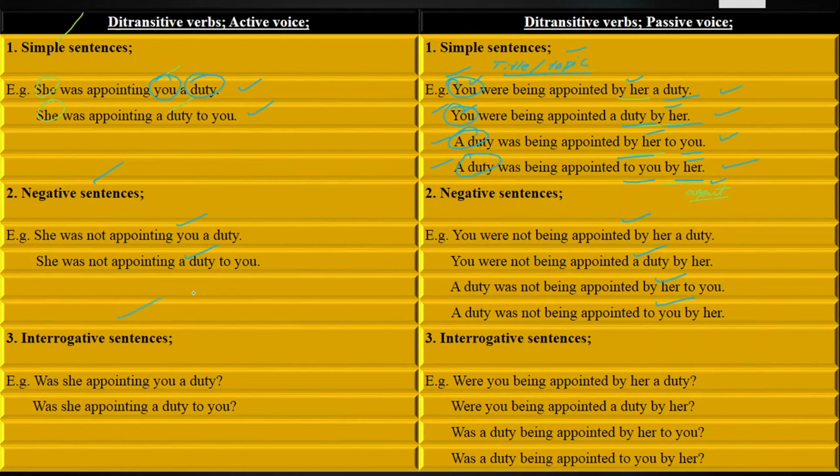Next we have interrogative sentences. Those sentences in which we ask questions and put queries are called interrogative sentences. Was she appointing you a duty? Was she appointing a duty to you? Were you being appointed by her a duty? Were you being appointed a duty by her? Was a duty being appointed by her to you? Was a duty being appointed to you by her?